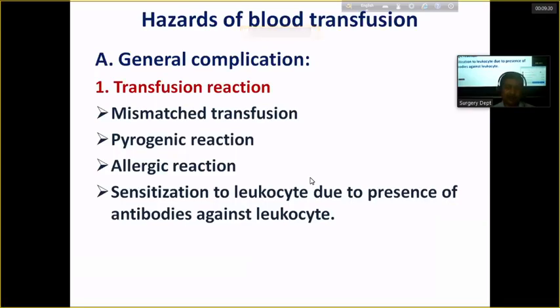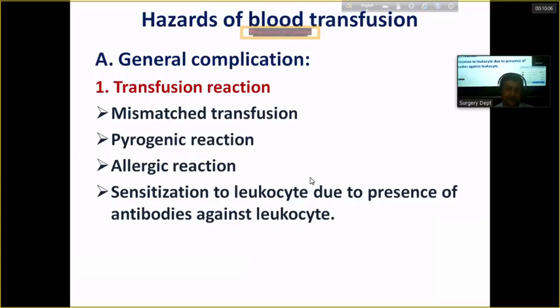This is called mismatched blood transfusion. তার মানে হচ্ছে during blood transfusion we have to give A blood to A person, B blood to B person, AB to AB person, and O blood to O blood group person. So this is important to match the blood of the donor and